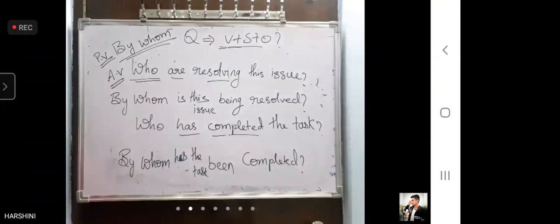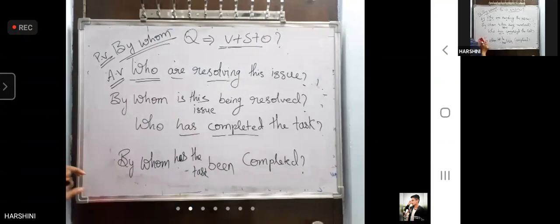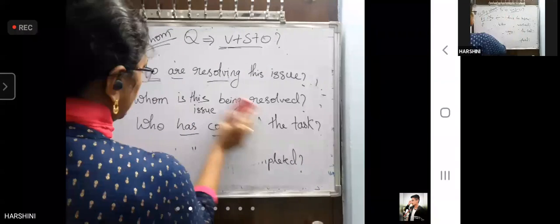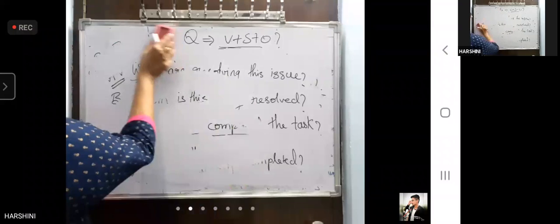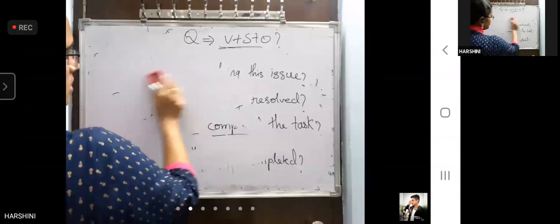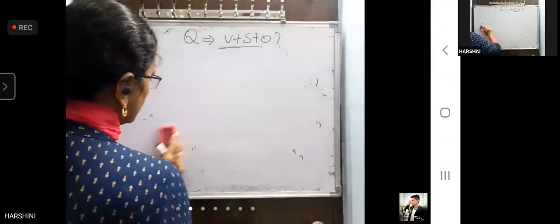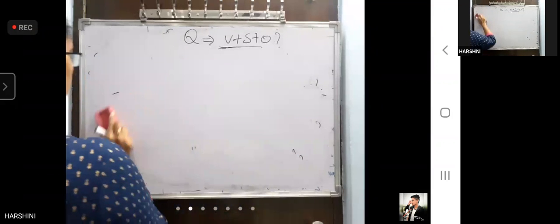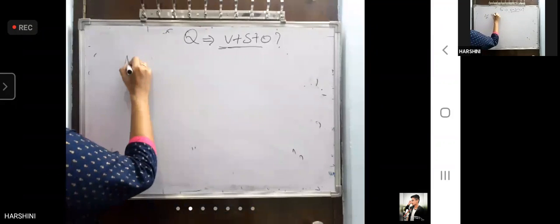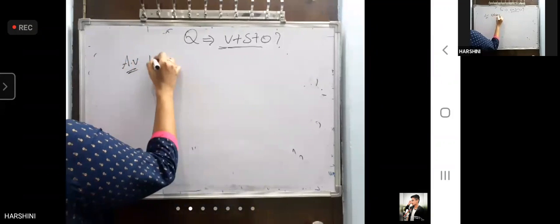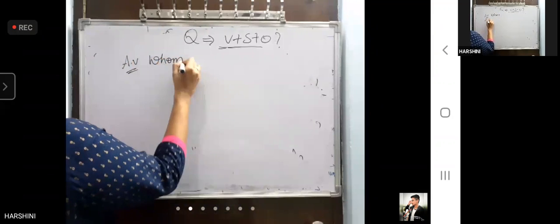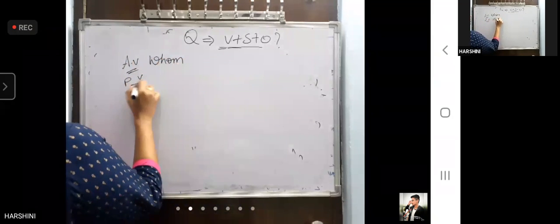Okay. The last one in voice of WH questions is whom question. In active voice, if you have whom, in passive voice, it changes into who.